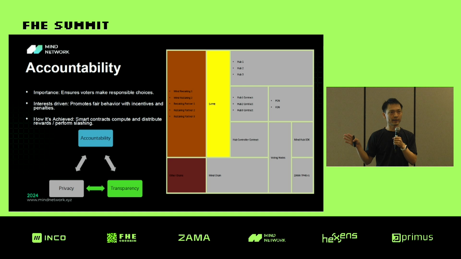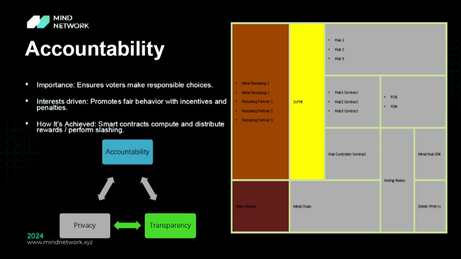And how can we ensure this accountability? In the Web3 world, we are very familiar with this. We often use incentives and slashing, so that if a voter doesn't do a good job, he will be punished, and if he did his job, he will be rewarded.